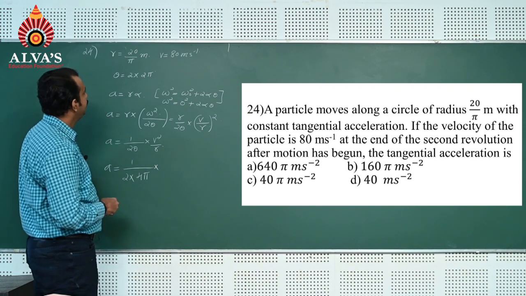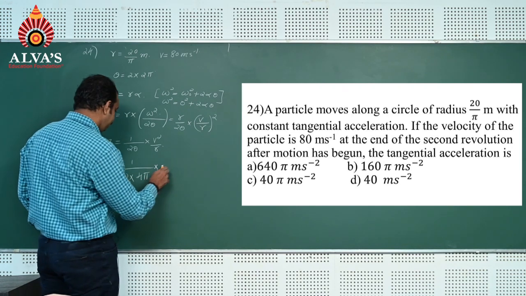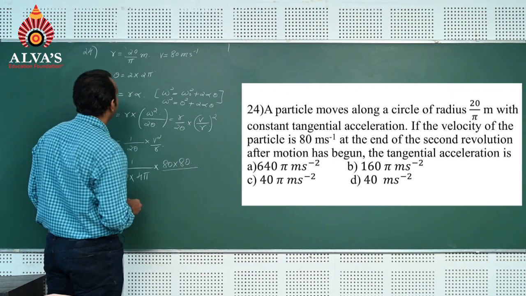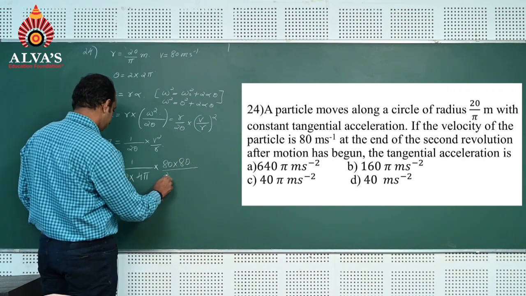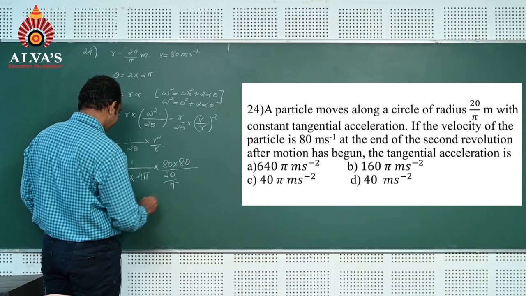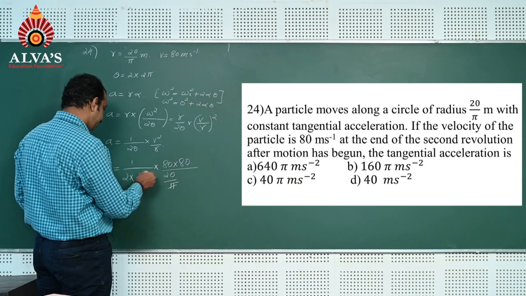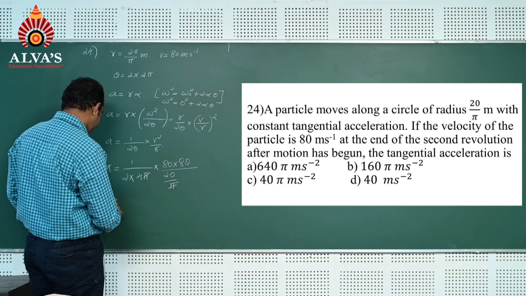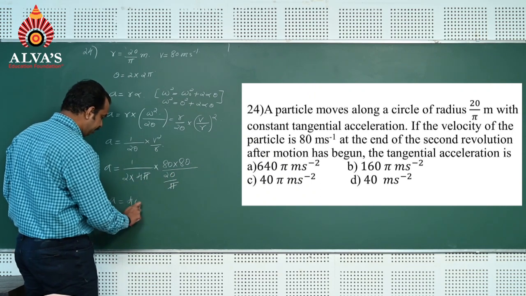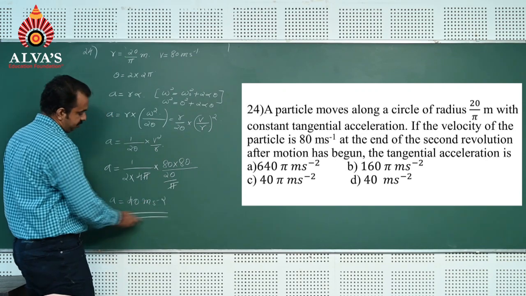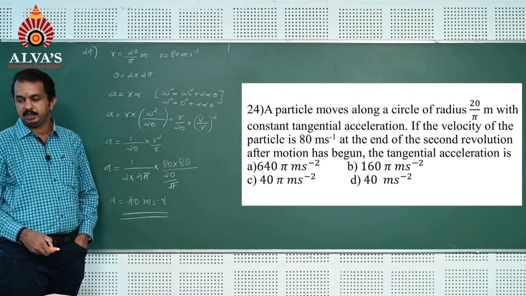Velocity is 80, so 80 into 80 divided by radius, which is 20 divided by pi. Pi gets cancelled, and 80 by 2 gives 40 meter per second square. 40 meter per second square is the correct answer.